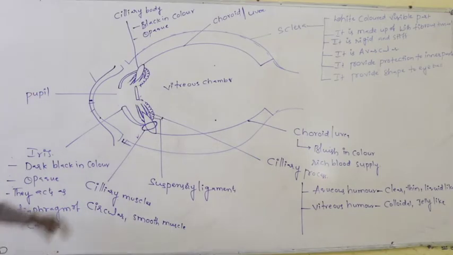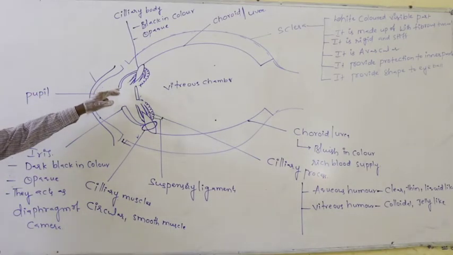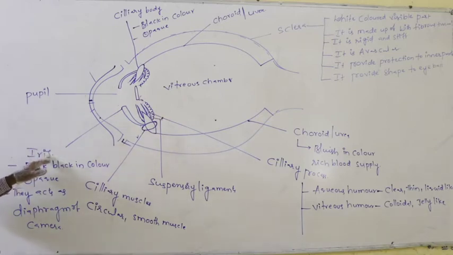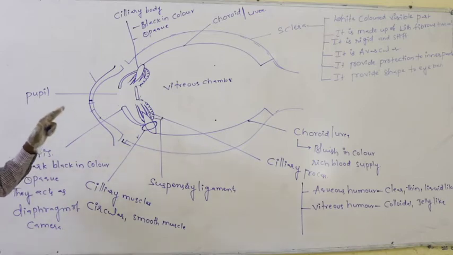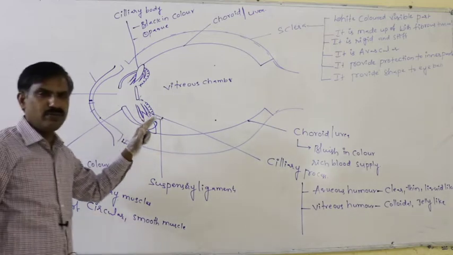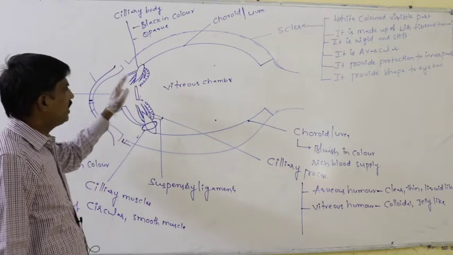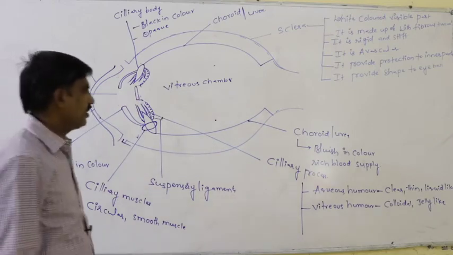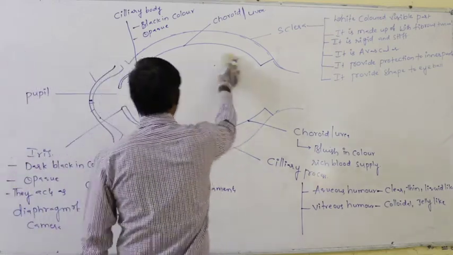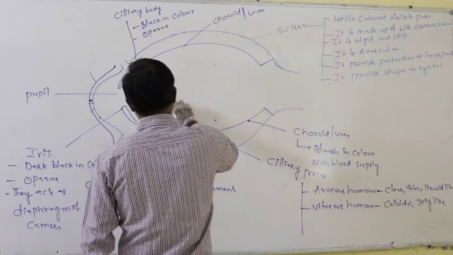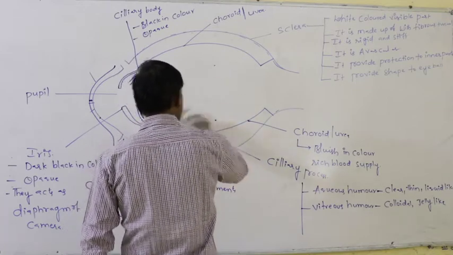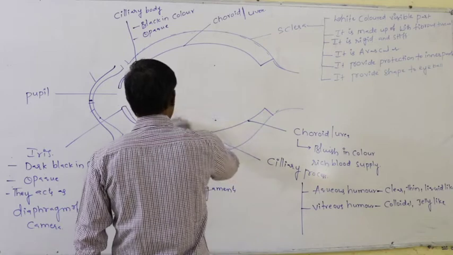Both sides of the pupil, both sides of the iris, principally regulate the size of the pupil. In that way they regulate the amount of light that has to enter the eyeball. This is the second layer. Next, the third layer which is present is said to be the nervous tunic.